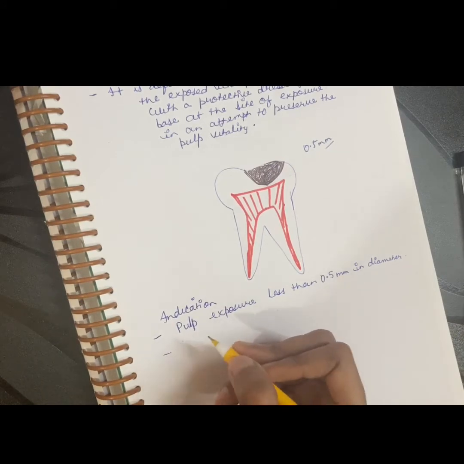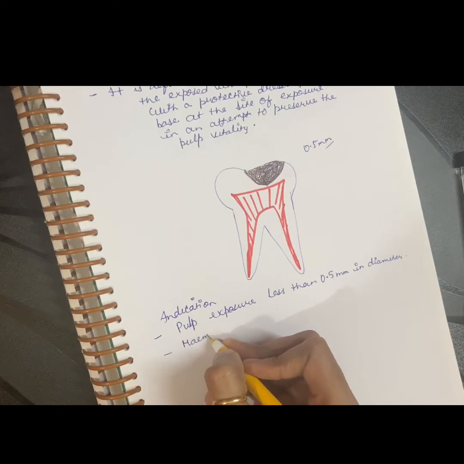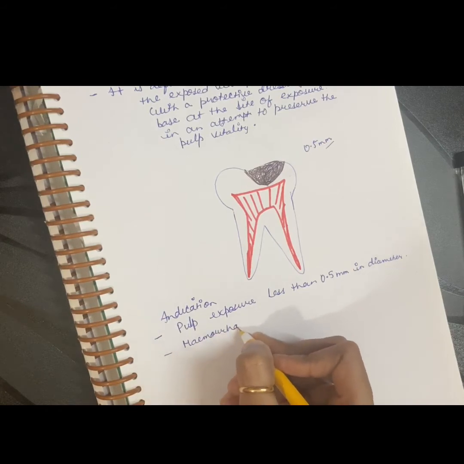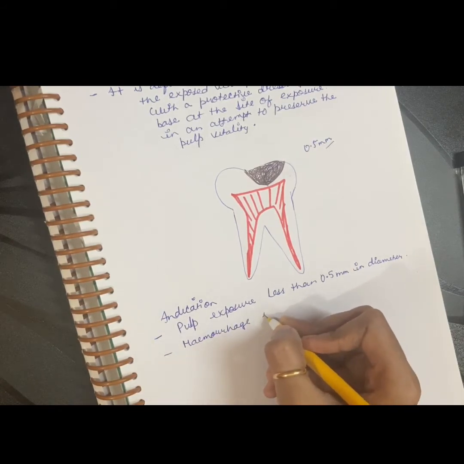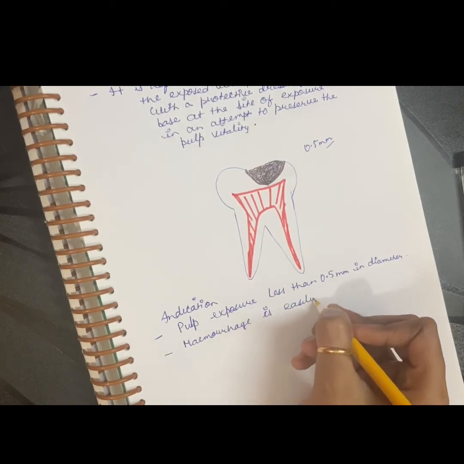Hemorrhage from the site is easily controlled.